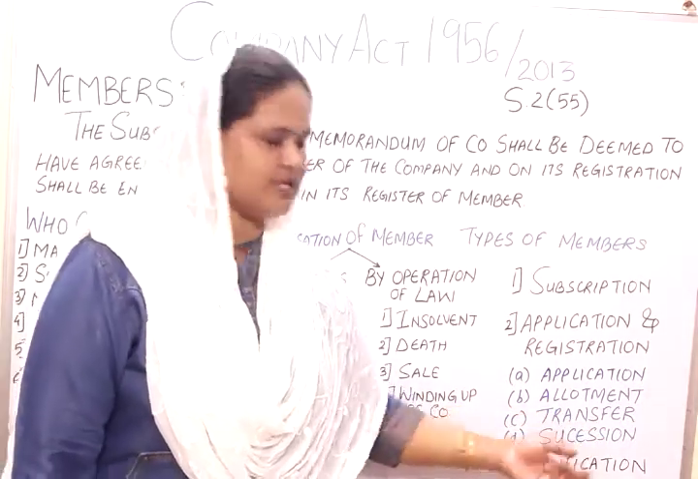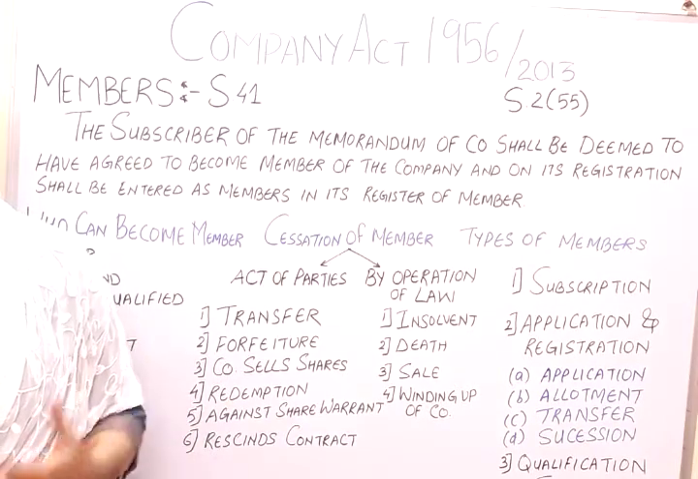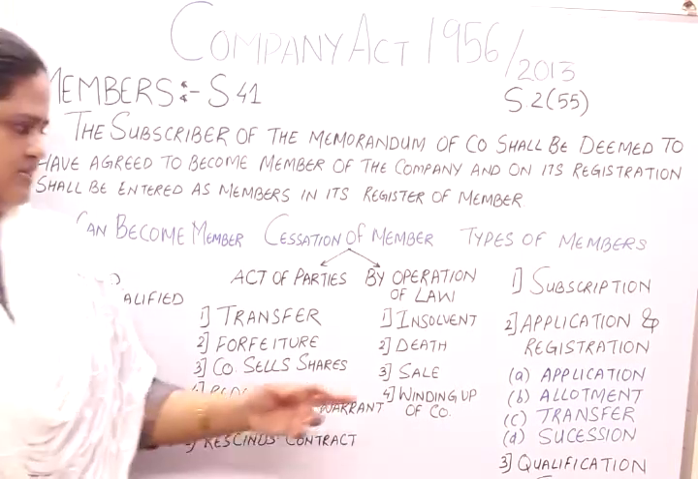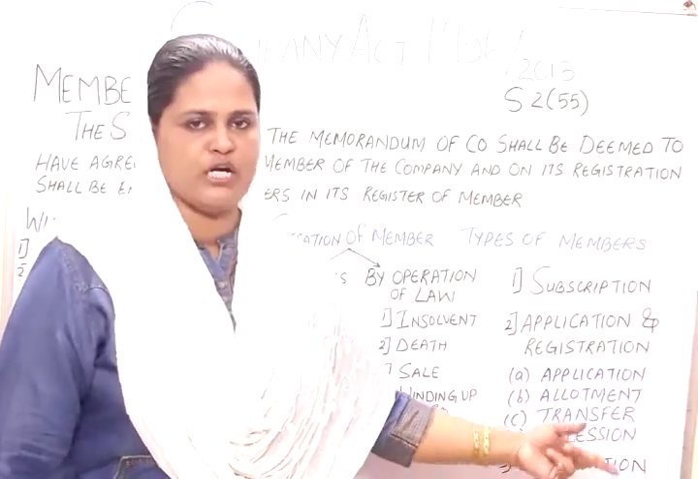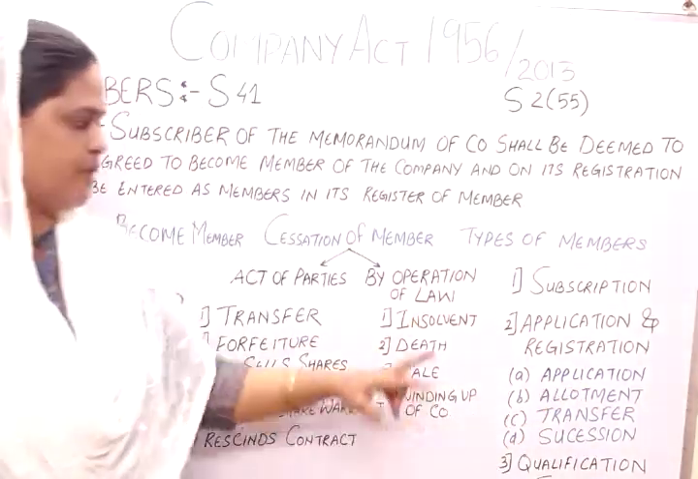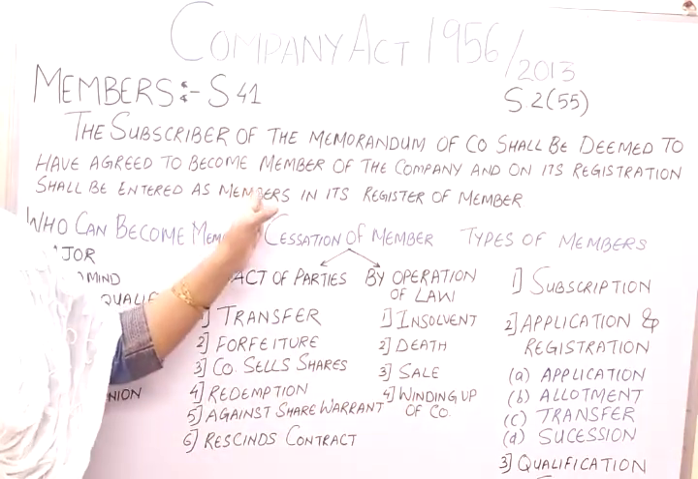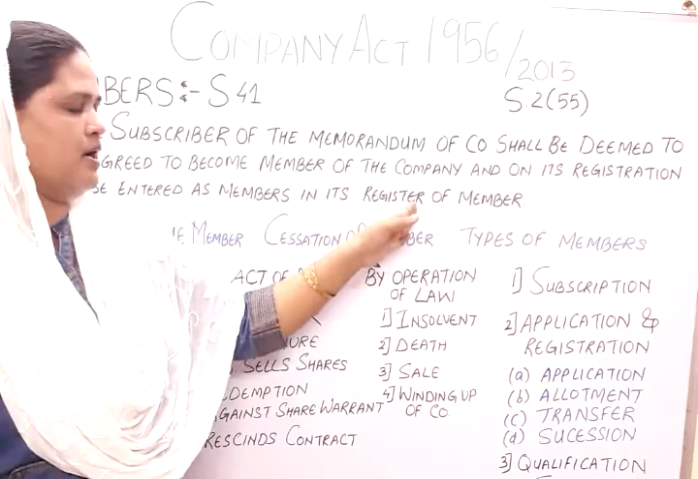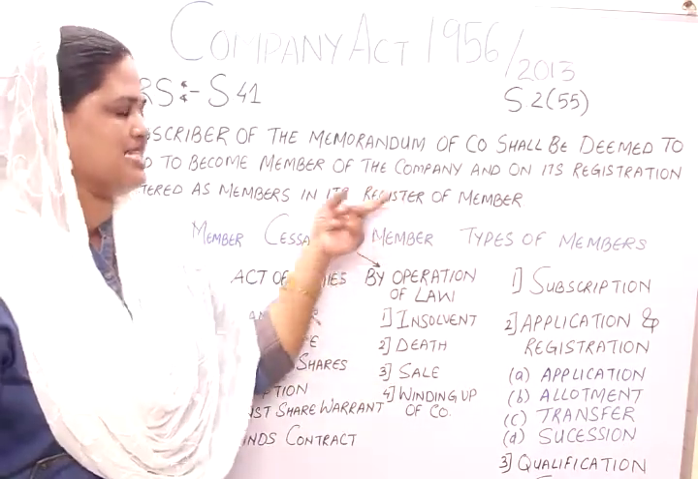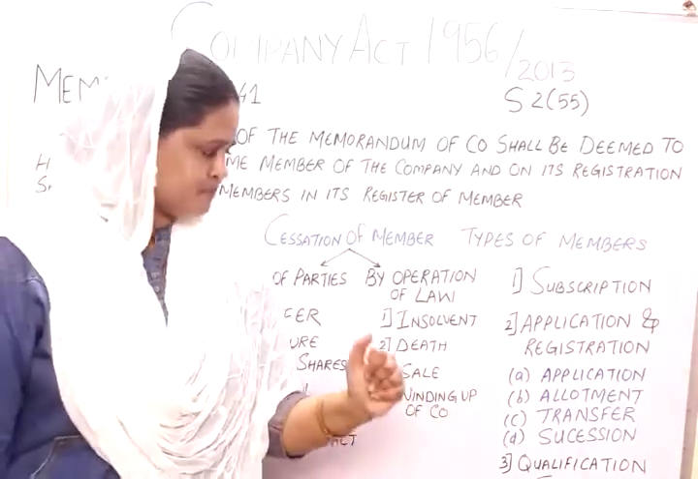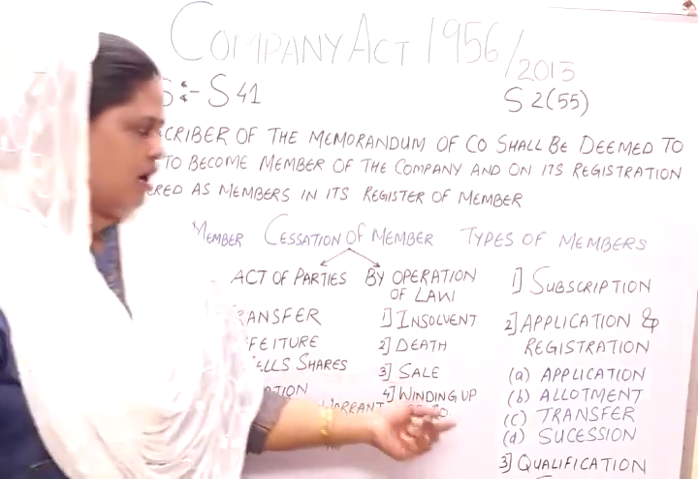Then the succession. Likewise, if a person dies, his legal representative becomes the successor and automatically becomes a member of the company. But to become a member of the company, the successor has to apply to the company to change the earlier person's name and enter his name into the register of members of the company. Now we are going to see the third kind of members.